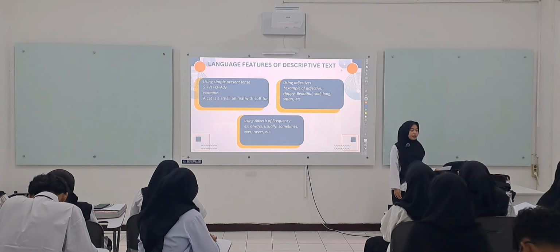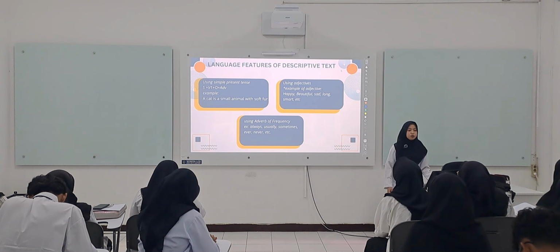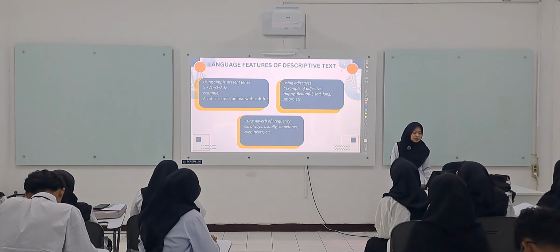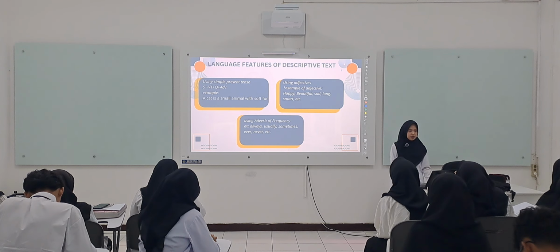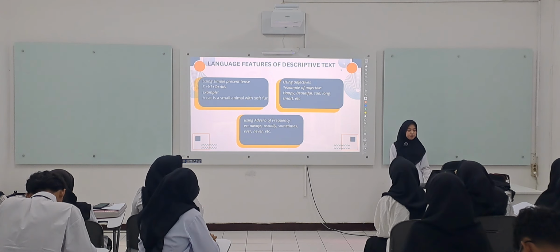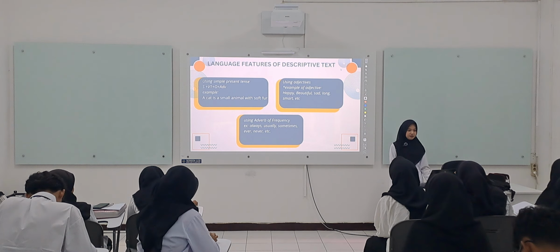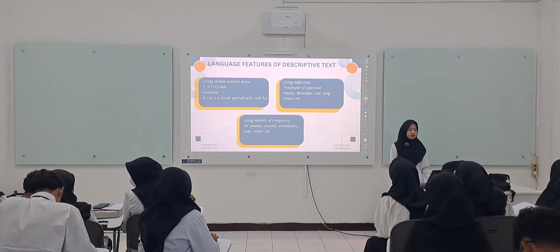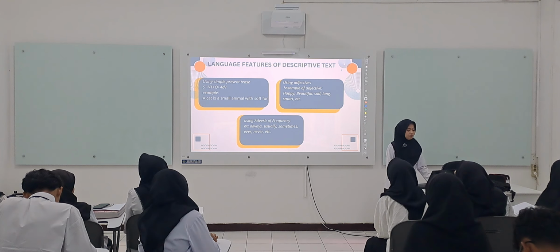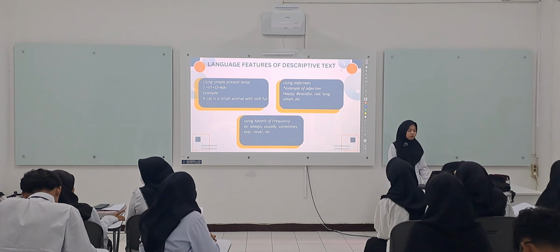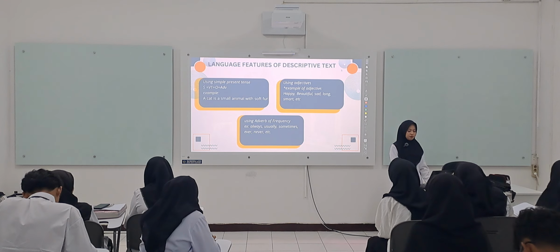The example: a cat is a small animal with soft fur. Number two, using adjectives: happy, beautiful, sad, long, smart. After that, using adverbs of frequency. Example: always, usually, sometimes, ever, never.